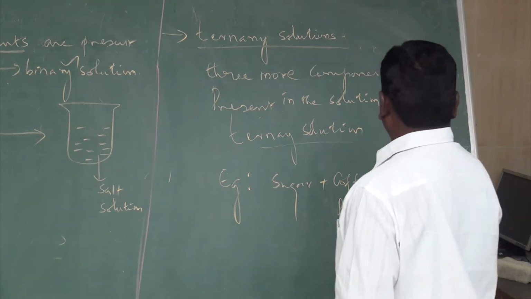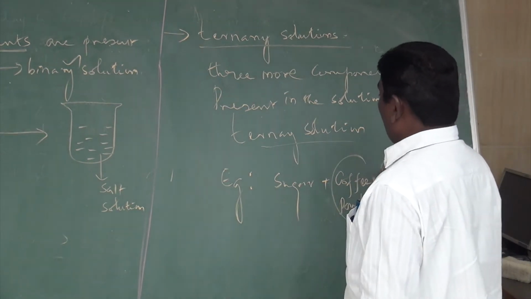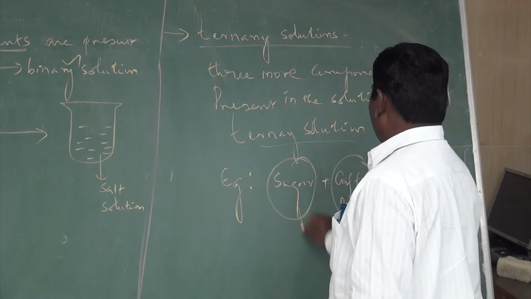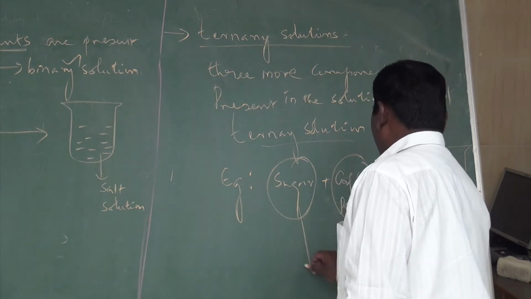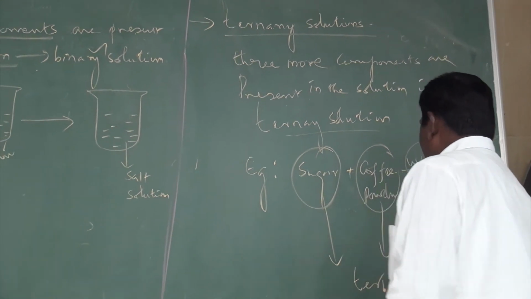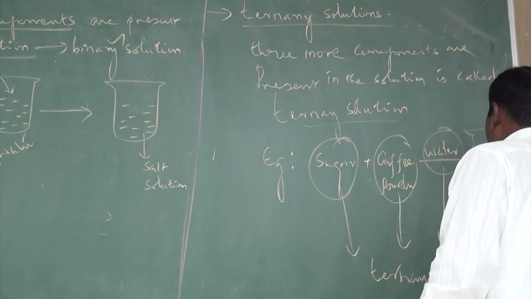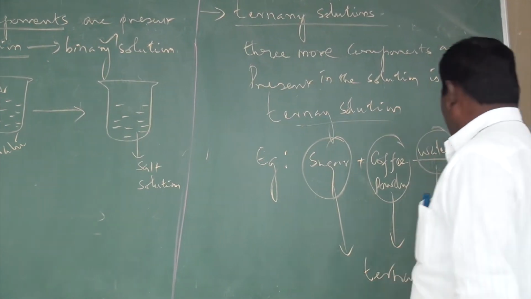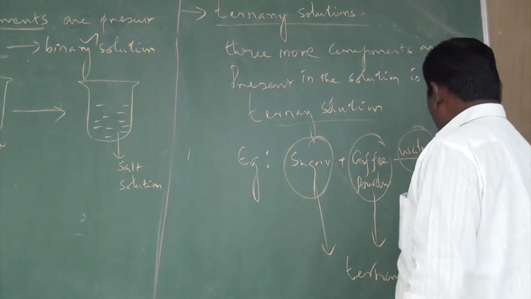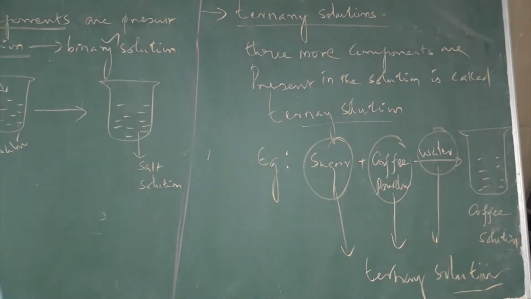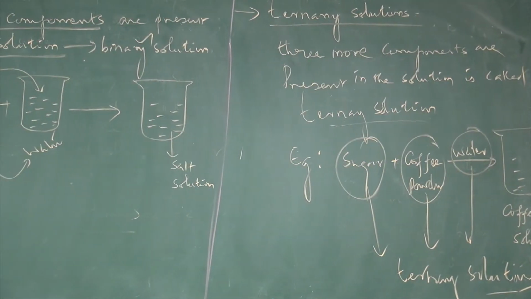So what is present here? Water is present, coffee powder is present, sugar is present. So three components are present. That is why we call it ternary solutions.